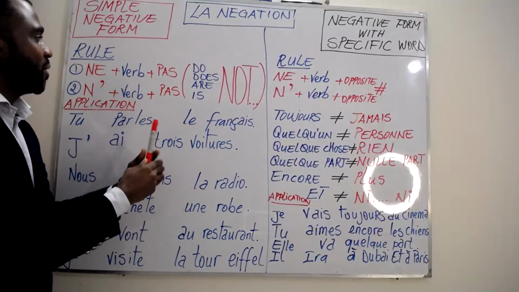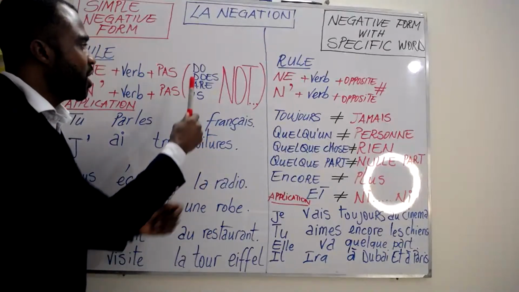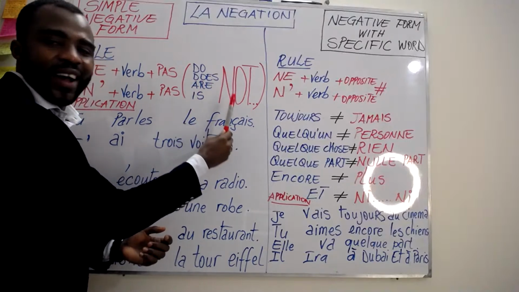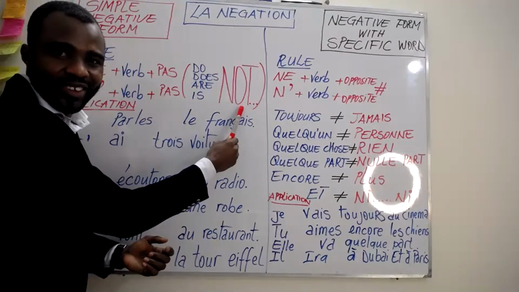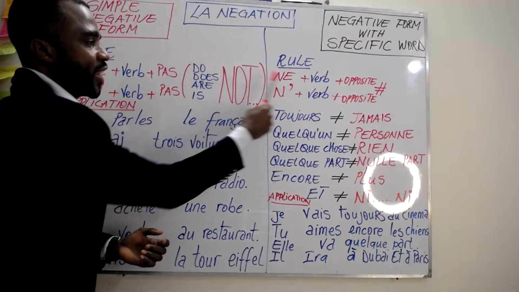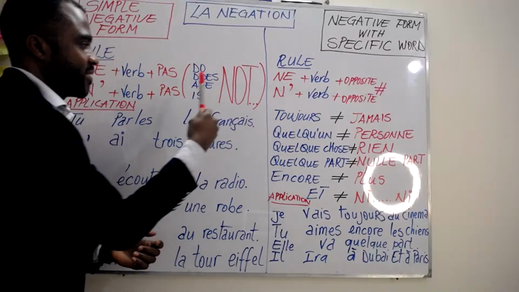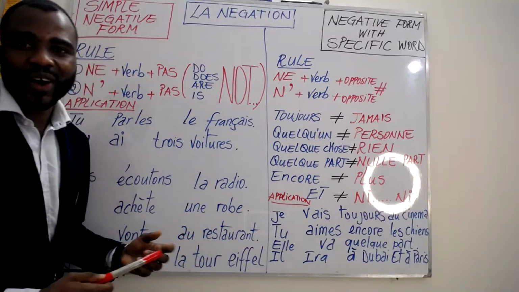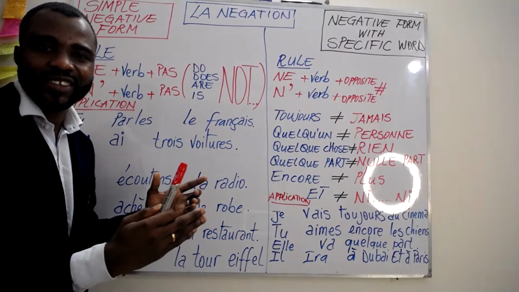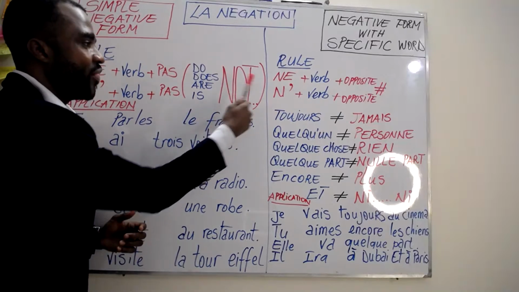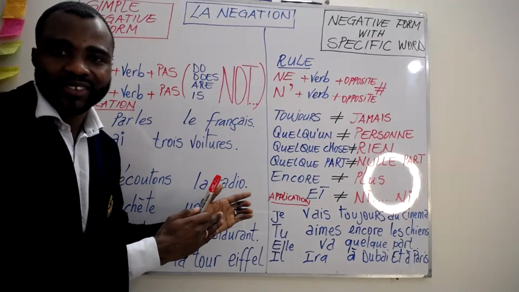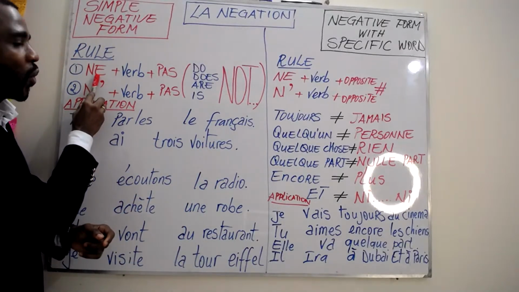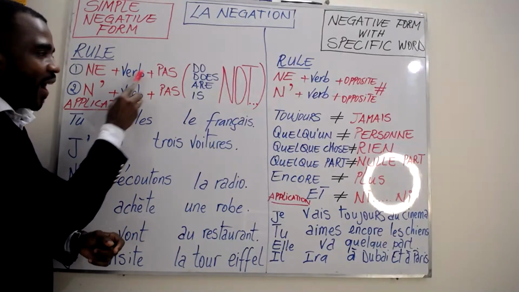These two rules mean do not, does not, are not, is not. In English we use does not, then the verb or the complement. But unlike in English, in French this is how the rule is: do, verb, and not.